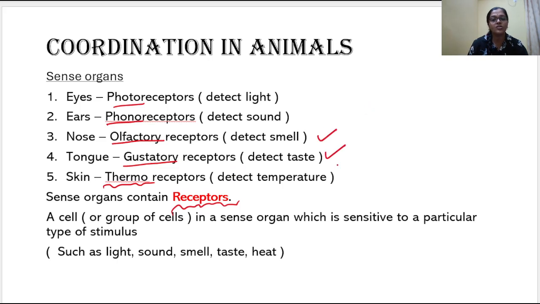Please note it down because it is usually asked. The functions for the olfactory and gustatory receptor was previously asked. So you need to focus on the functions and where they are present. Sense organs contain receptors, and the receptors are a group of cells which are sensitive to a particular type of stimulus. It can be light, sound, smell, anything.